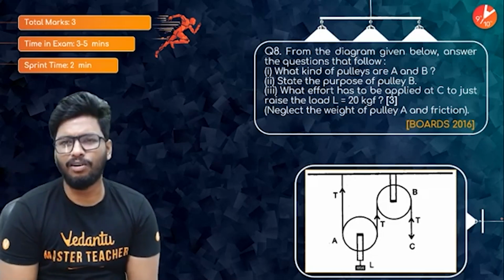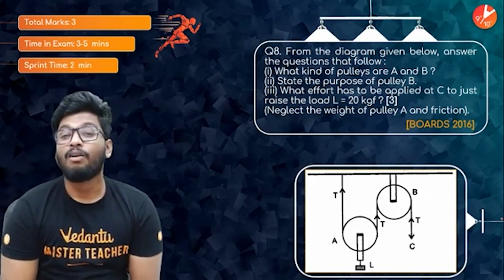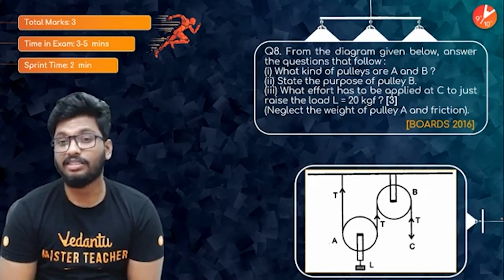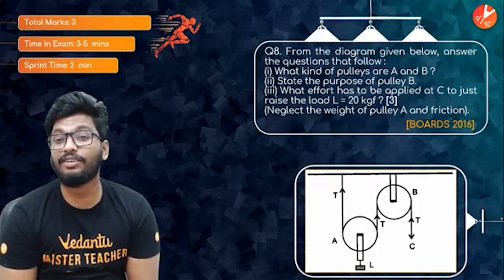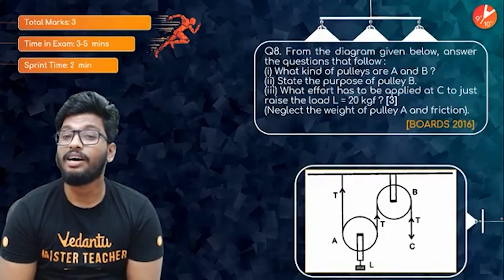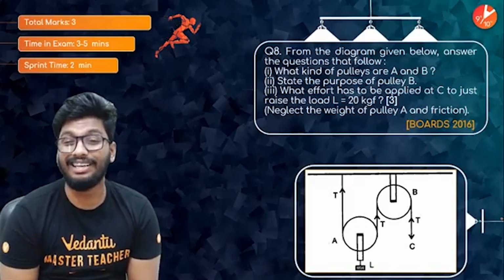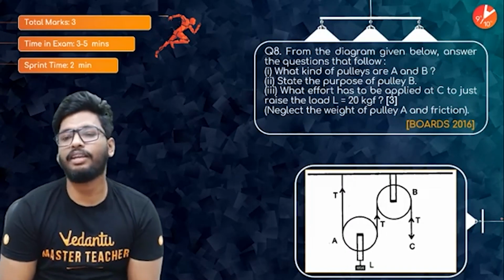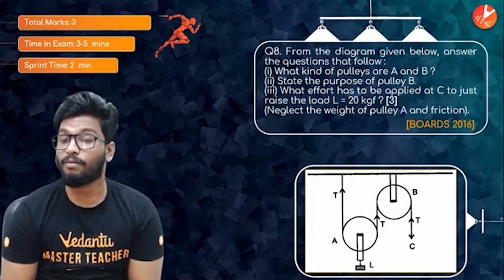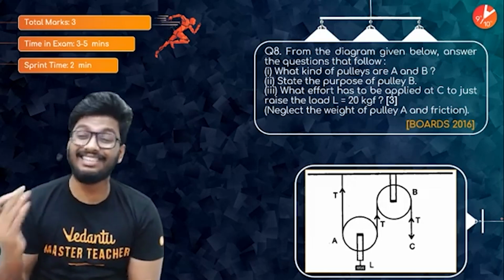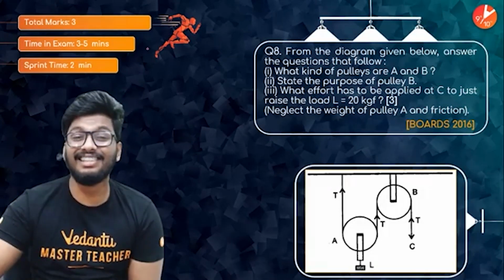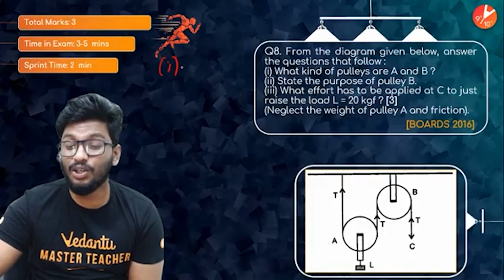From the diagram given below, answer the questions that follow. What kind of pulley are A and B? State the purpose of pulley B. What effort has to be applied at C just to raise the load L equal to 20 kgf? Neglect the weight of the pulley A and the friction as well. Whoa, such an easy question. That's a 3-mark question, probably one of the easiest questions that you're going to get.